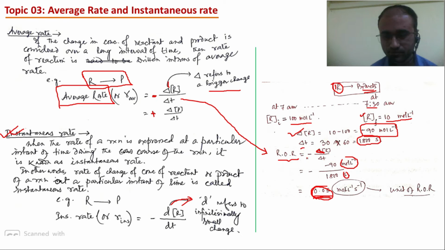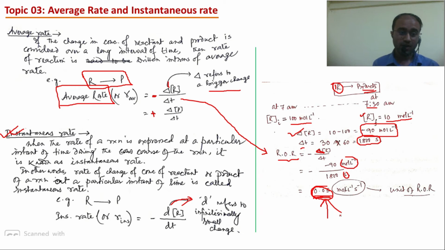How? Because just like I said in the beginning, if I drive a car from the start to the end of my journey, I cannot maintain the same speed. So it is not possible that reaction will continuously run for half an hour at the same speed of 0.05 mole per liter per second. It is not possible. That means we are not getting the detailed picture of the reaction. At every instant, what is the speed? We are not getting this information from average rate.